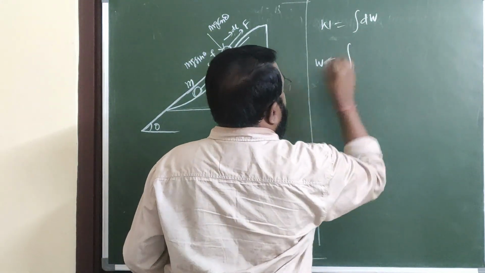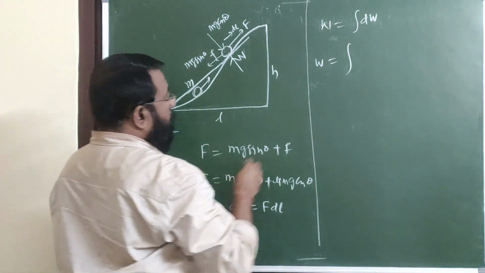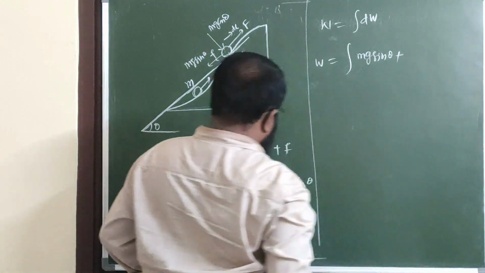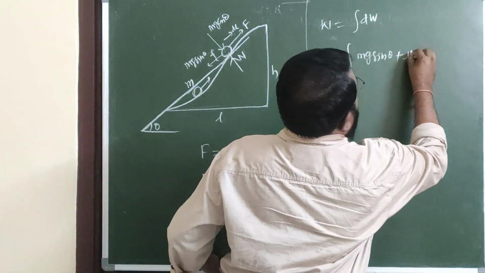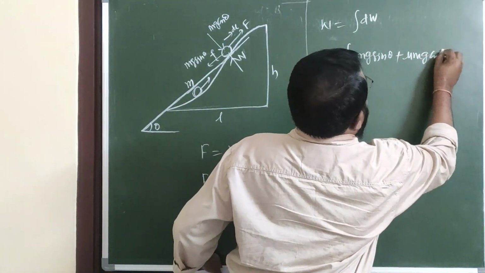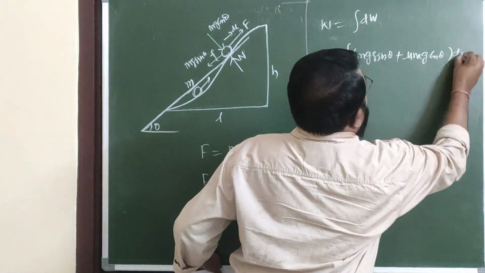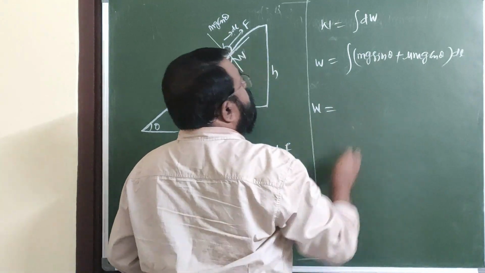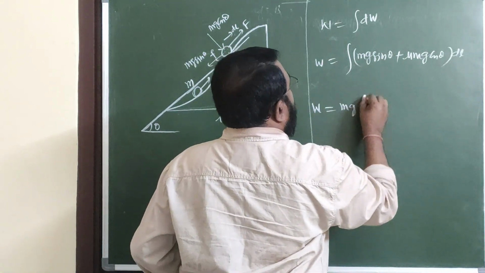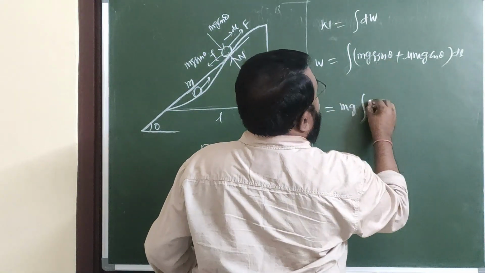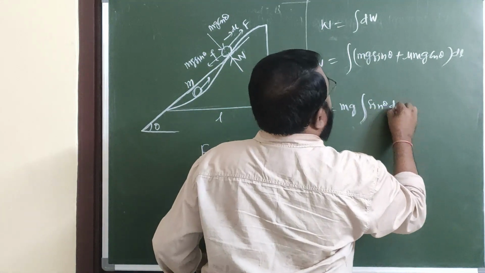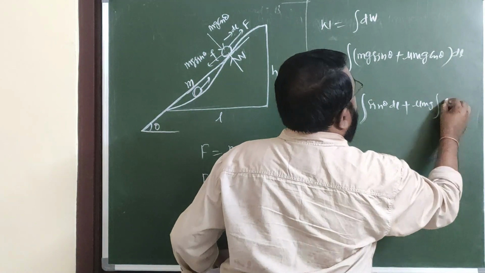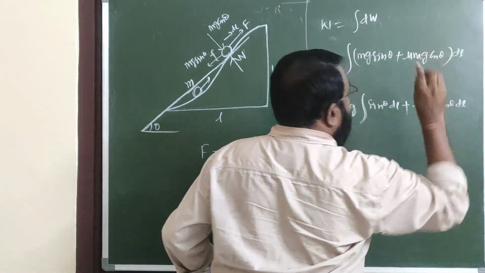This becomes the integral of (mg sin θ plus μmg cos θ) dl. So W is equal to mg, constant, integral sin θ dl plus μmg, constant, integral cos θ dl.